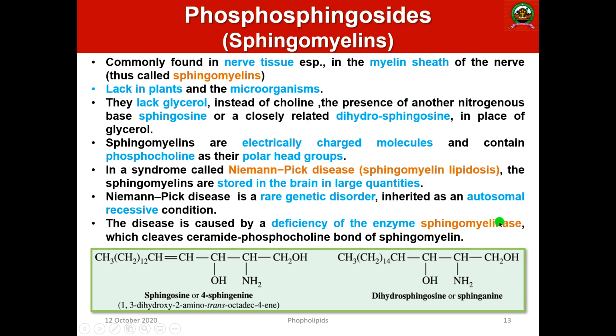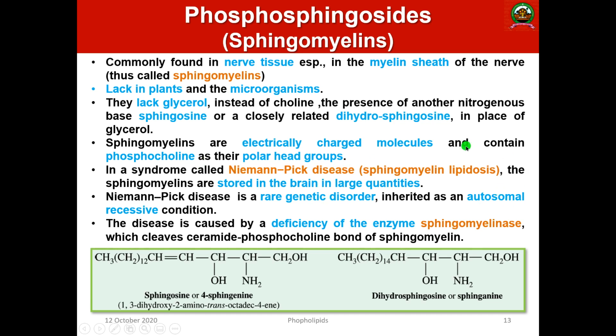This sphingomyelinase will cleave the sphingomyelin molecule and prevent over-accumulation of sphingomyelin in the myelin sheath of the brain. But in the absence of this enzyme, the cleavage will not happen and sphingomyelin will over-accumulate. That is known as Niemann-Pick syndrome.